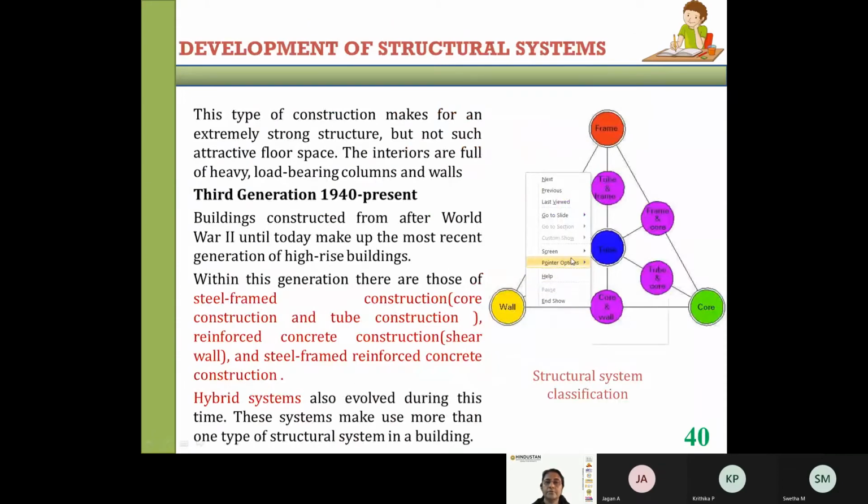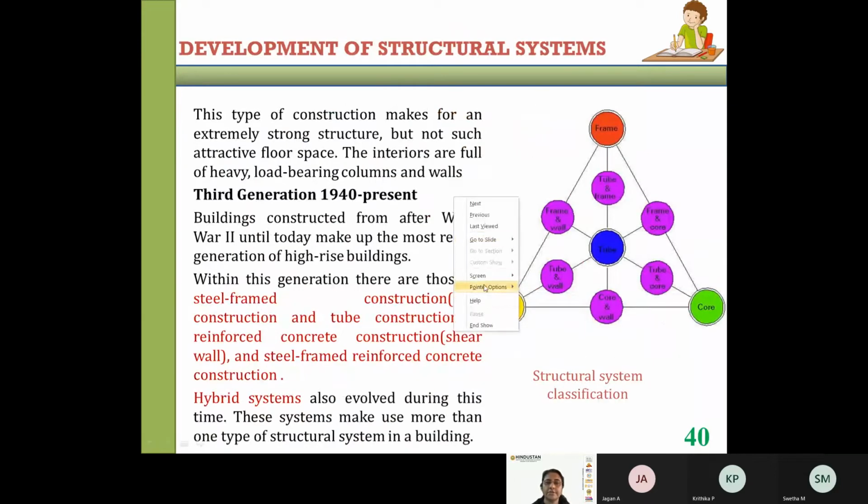Now, the third generation buildings, it is 1940 to present. Okay, the buildings constructed from after the World War II until today make up the most recent generation of high-rise buildings. Okay, so most of the high-rise buildings started during the third generation.